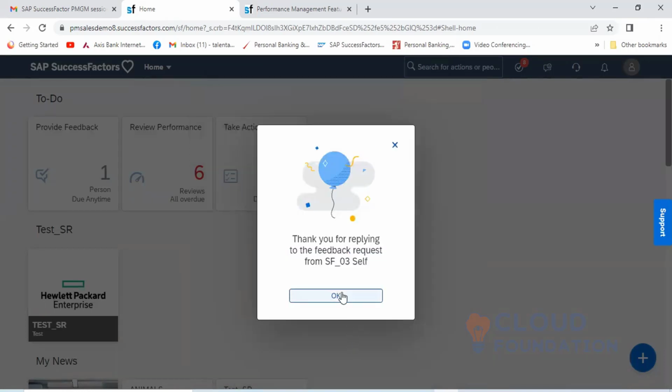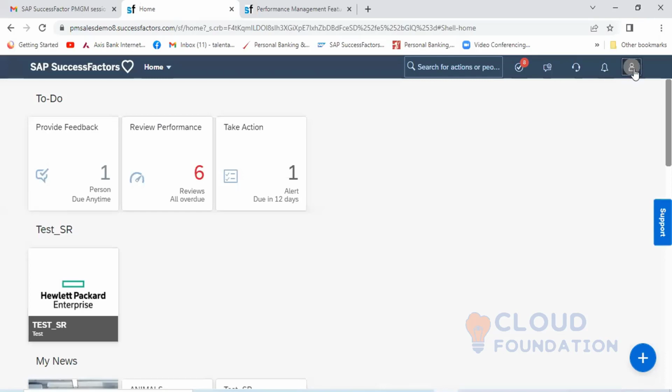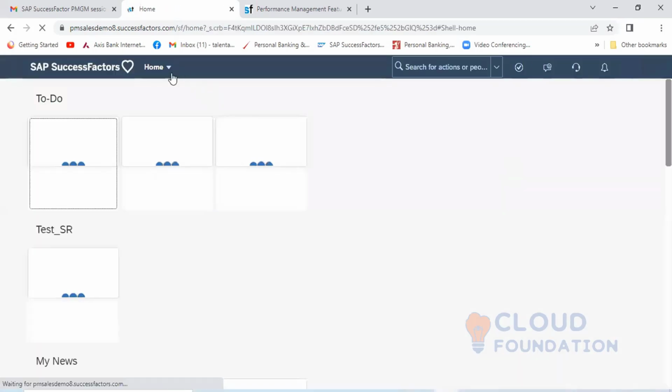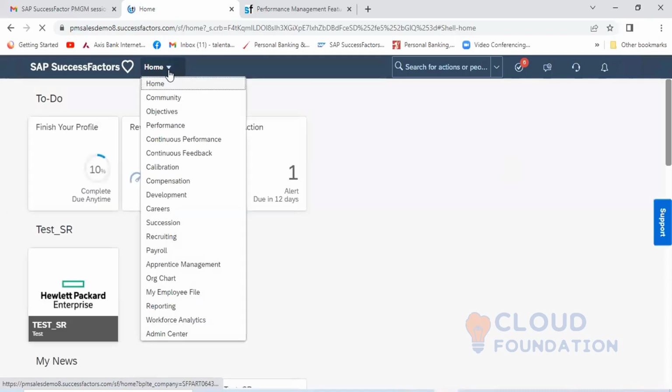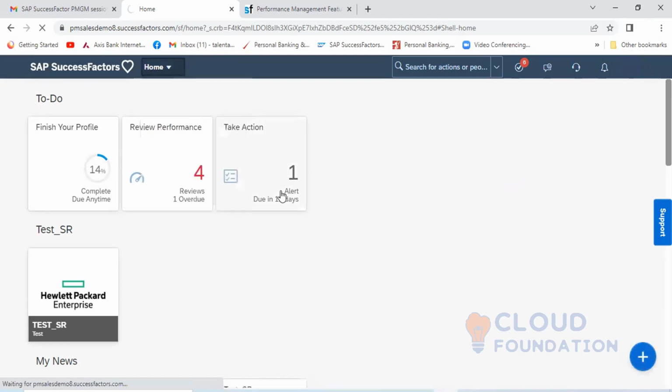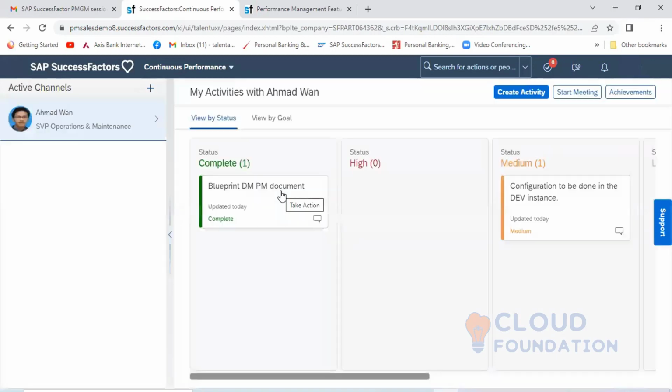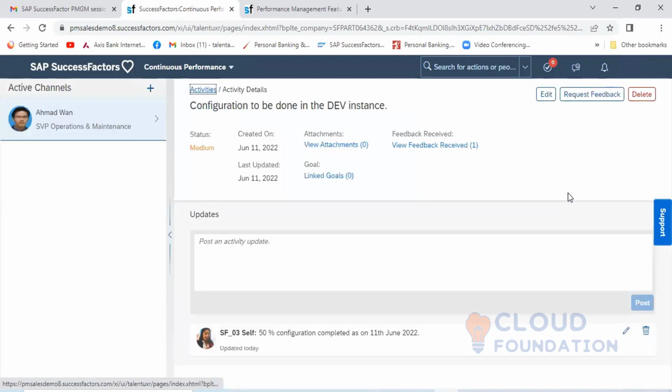So it has been given back to SF03. When I go back here and become self, and go back to the continuous performance page, and click on the particular activity, you can see here view feedback received.